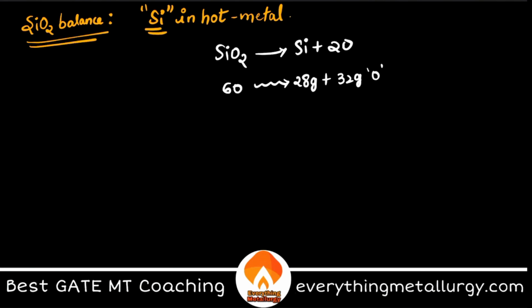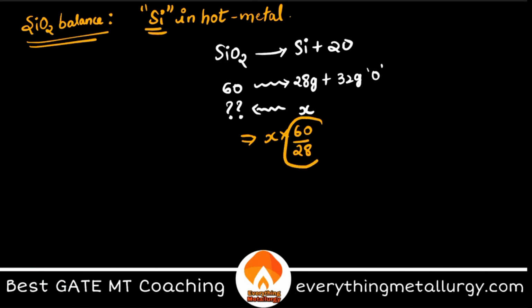Now again the same thing. Let's say you have X grams of silicon. If you have X grams or X kg of silicon in hot metal, how much SiO2 can be generated from that? Again simple cross multiplication. So this will be equal to X into 60 by 28.